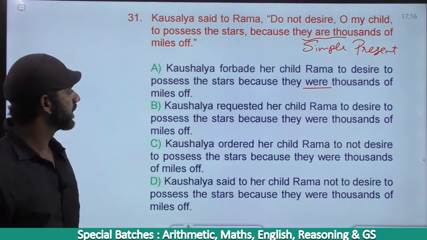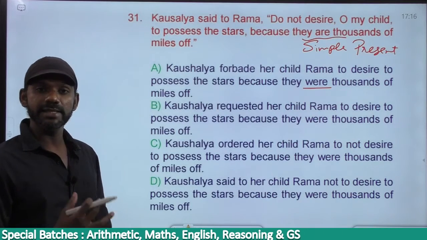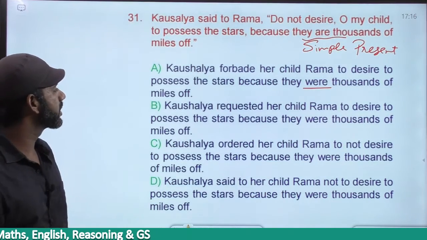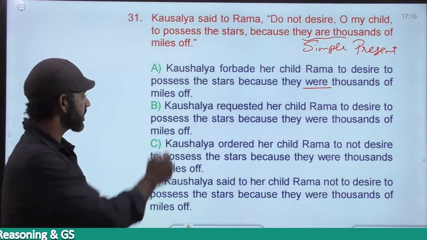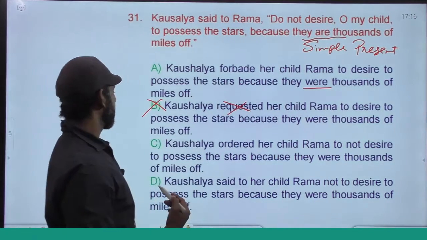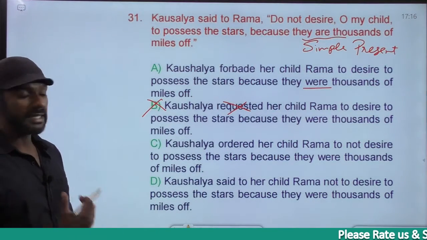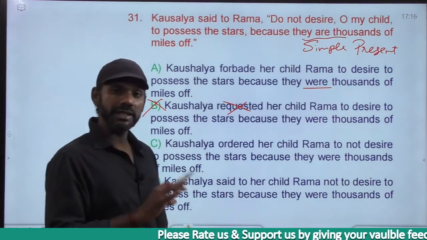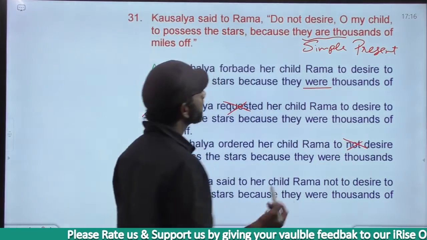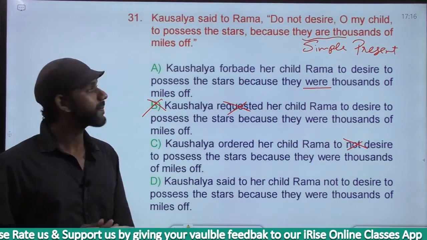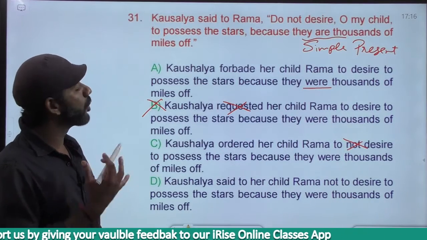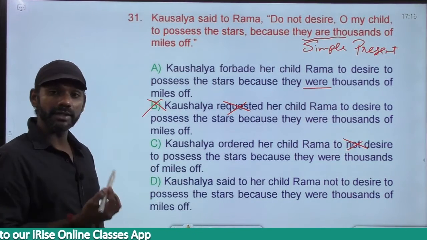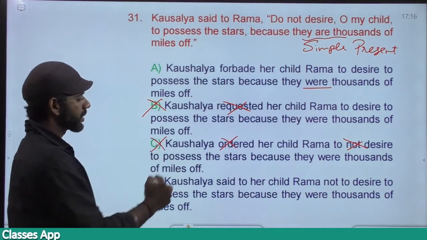Leave it there. Come to B. Kausalya requested her child. It is not a request. If it is a request, what will be there? Please will be there. It is not a request, and there is no need for a mother to request her son, in fact. So option B is eliminated. Come to option C. Kausalya ordered her child Rama to not desire. "To not desire" is wrong. It must be "not to desire." The simple reason is this is not an order. Kausalya said, "Do not desire, O my child." That means this is not at all a request or an order. So option C is also gone.